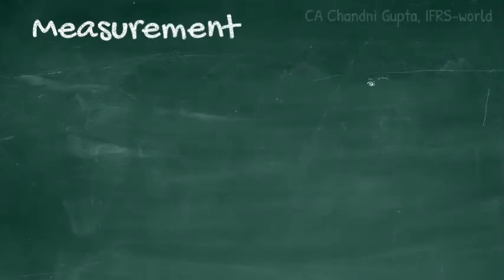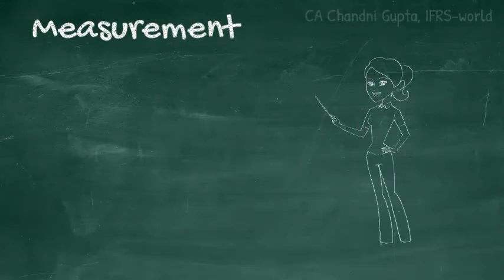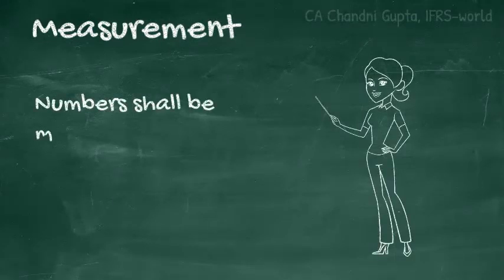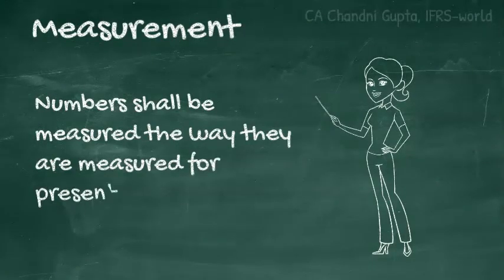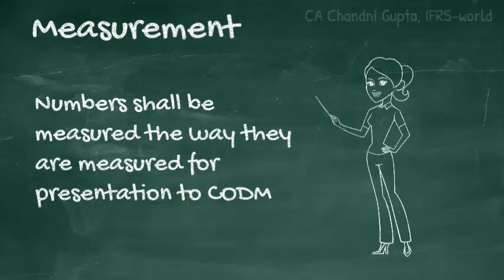So, the standard clearly specifies that the amounts to be reported shall be the measures reported to CODM for the purpose of decision making. Therefore, the entity has to maintain consistency and shall report the same measures and similar amounts that have been presented to CODM.